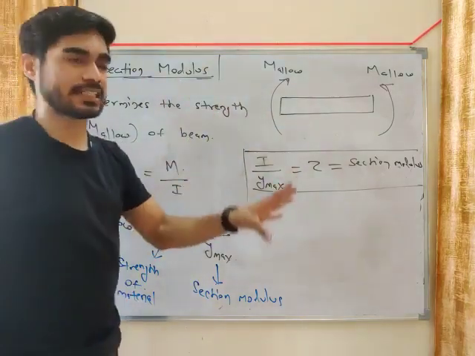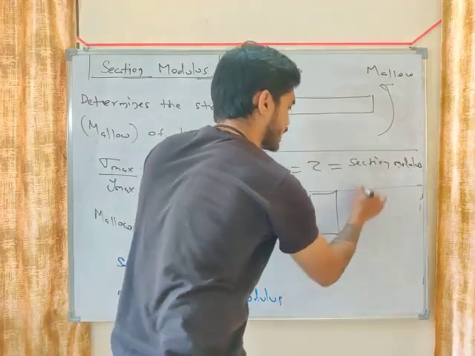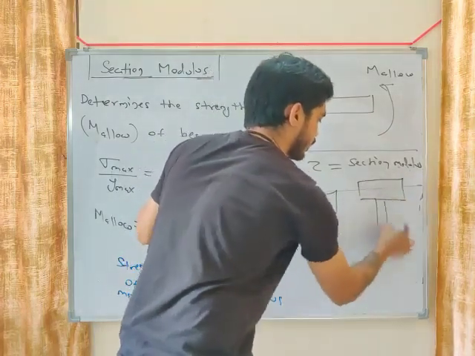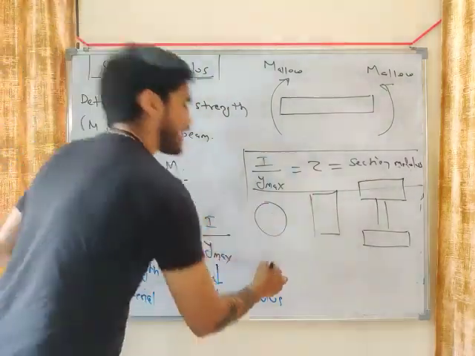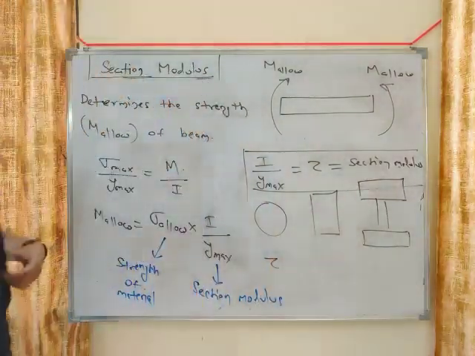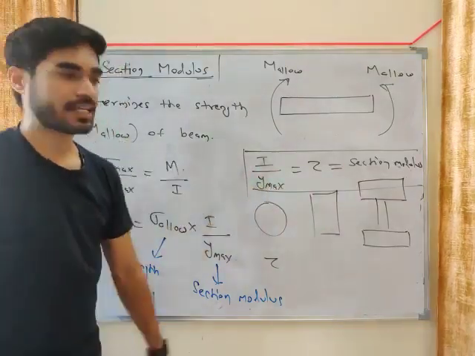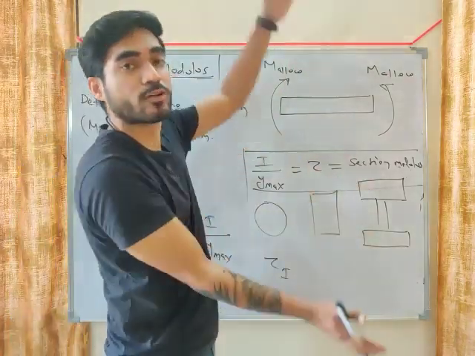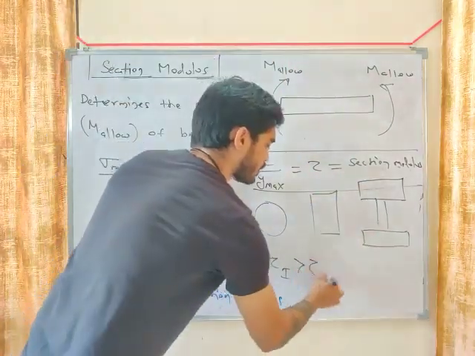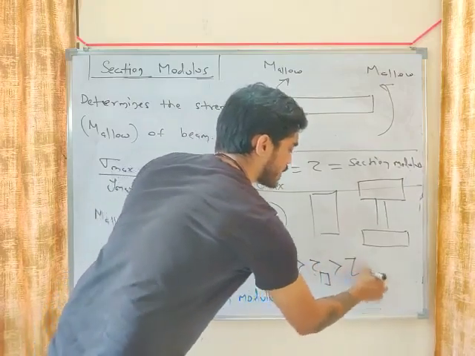For different sections, let's say a circular section, a rectangular section, and an I section, the value of Z will be different. Which one will have maximum Z? Z is I by Y max. Which one will have maximum I? The I section will have maximum I because the area is away from the neutral axis. Then the rectangle, and the least moment of inertia will be for the circle.